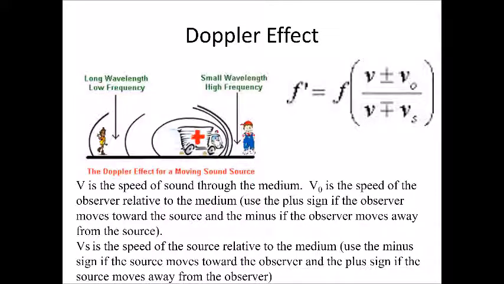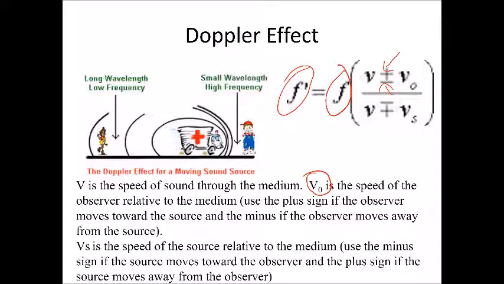So there's an equation. This is the real frequency of the sound. This is the perceived frequency of the sound. V is the speed of sound through the medium. V sub 0 is the speed of the observer. And we're going to use the plus sign up here if the observer moves toward the source. We're going to use the minus sign if the observer moves away from the source. Down on the bottom of our fraction, Vs is the speed of the source relative to the medium. V again is the speed of sound through the medium.